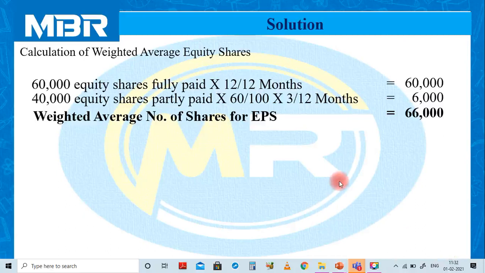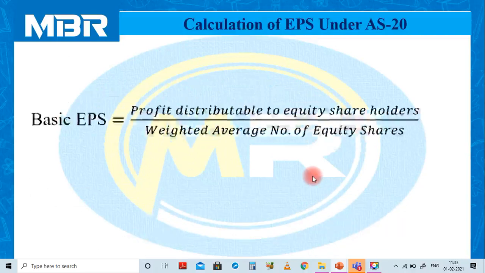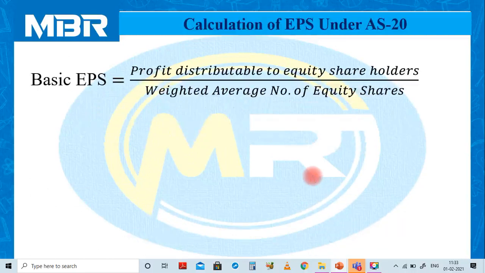After calculation of weighted average numbers of equity shares, let us move to the calculation of EPS. As we all know, the formula for the calculation of EPS is profit distributable to equity shareholders divided by weighted average numbers of equity shares.